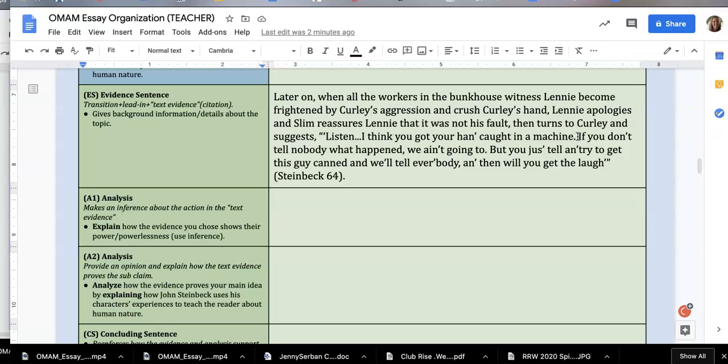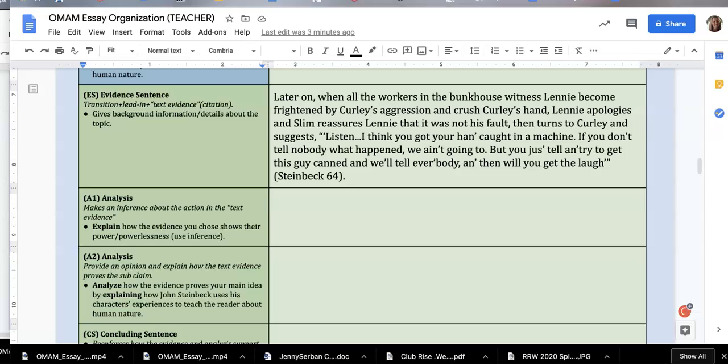And then he threatens him. He says, if you don't tell anybody what happened, we're not going to. But if you do, and you try to get this guy fired, then we're going to tell everybody what happened to you, and then you're going to be laughed at. Okay? So his ability to take charge in this situation, and then also reassure Lenny and make him feel good, who's vulnerable in this moment, really shows a lot of power.